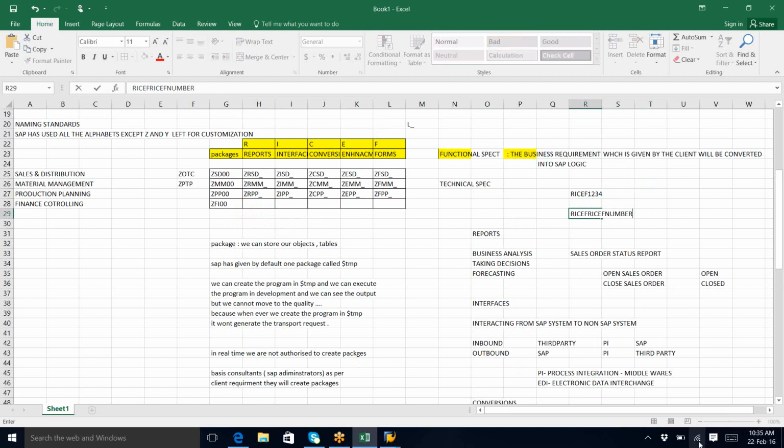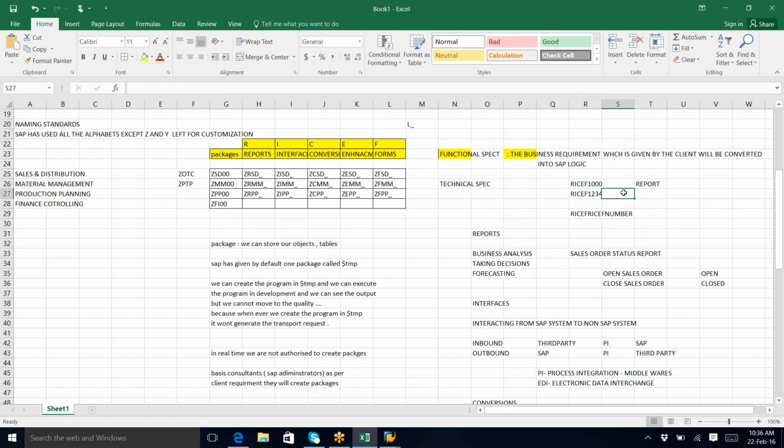No, I'm just giving you a number as an example. RISEF 1000, suppose. What is the status of RISEF 1000? It's an object. Suppose RISEF 1000 is a report. What is the status of that particular report? They will ask by this number because we will get a task like this only.